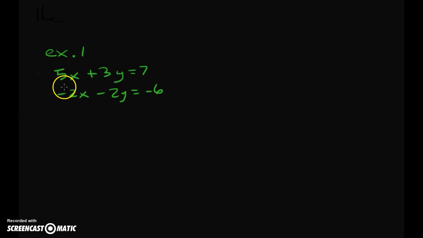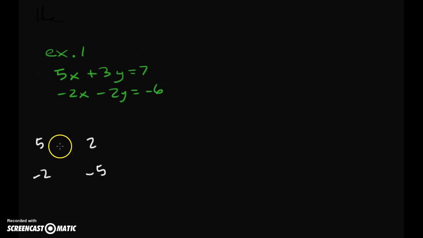So 5x and -2x, and then for y we've got 3y and -2y. So what we would try to do is figure out what number do we have to multiply 5 by to get to a 2, or what number do we have to multiply a -2 by to get to a -5, so the opposites, right?